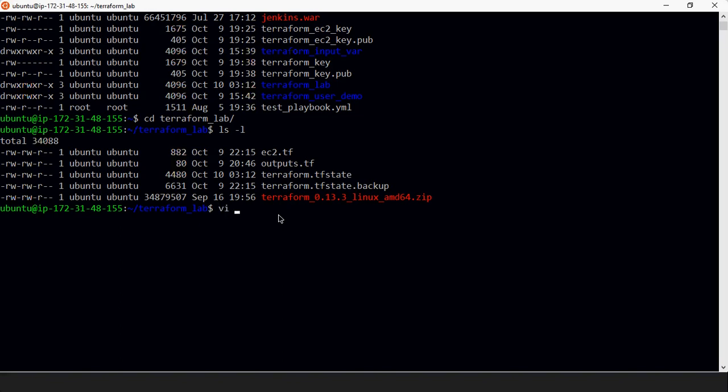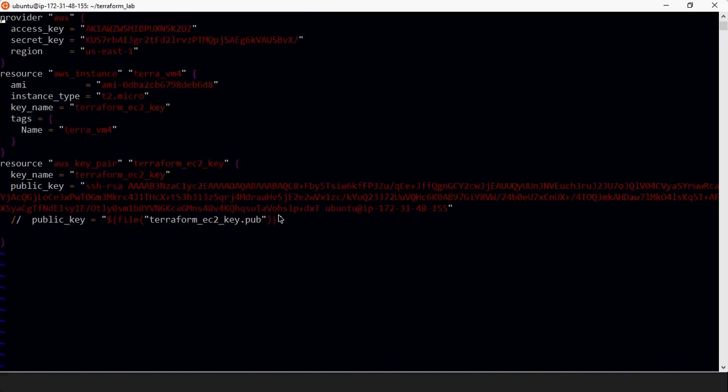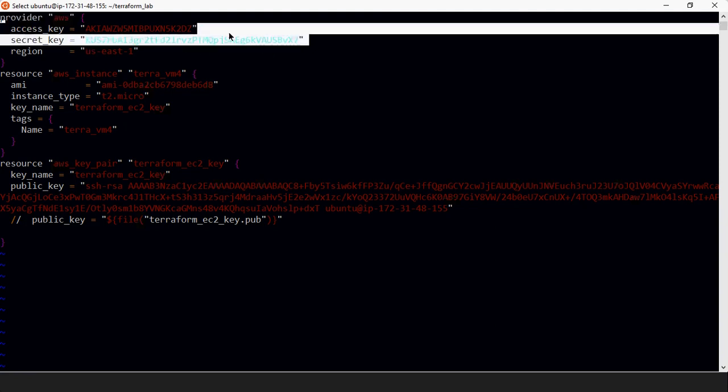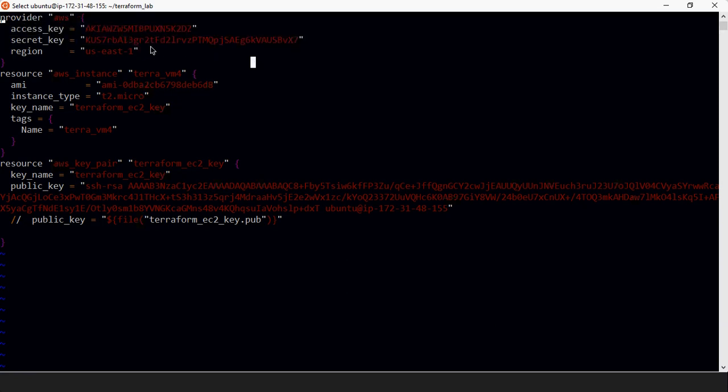So if I look into the main file, which is your ec2.tf, let's see what is in that. I am giving here the provider as AWS, and of course I have hard coded this, but you can use the variable concept also. You need to mention the region.